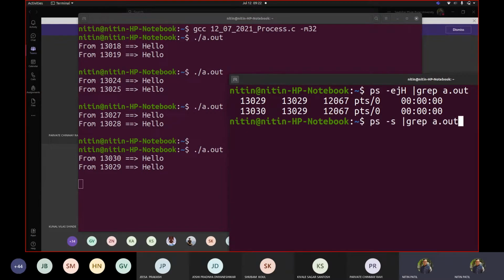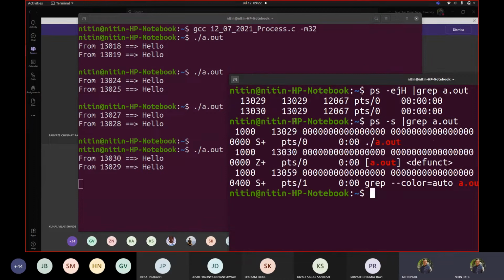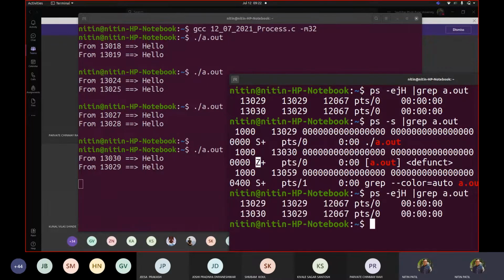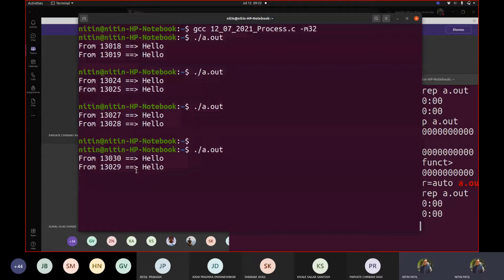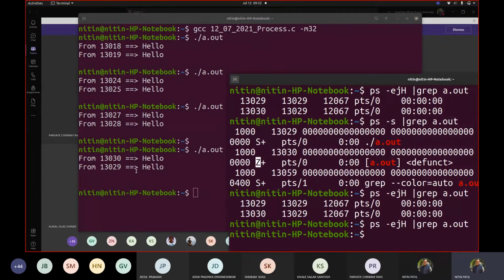Correct. Now if I try to see the state of my code, you can see that my child got terminated. That's why it entered into Z. But was it really the case? Because we could not see that part here. When we saw this, both of them are there. Now if I see here, you may say that both of them got removed. Earlier, one by one, they were removed.